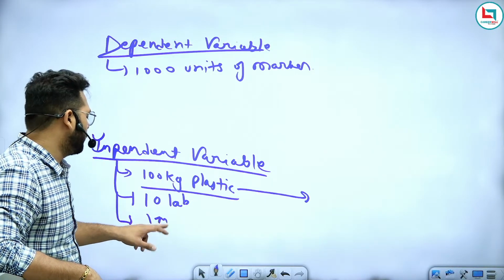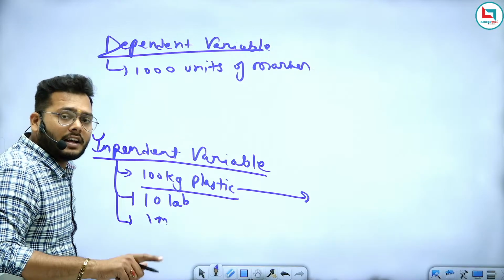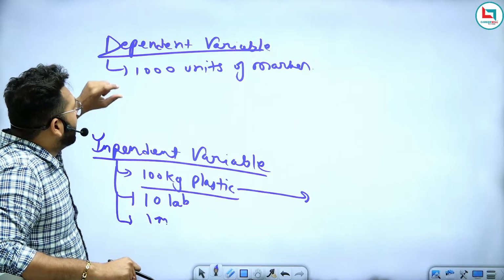Now if I ask you which is the dependent part,